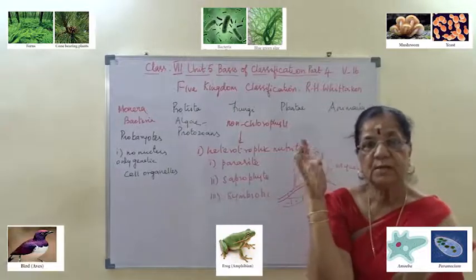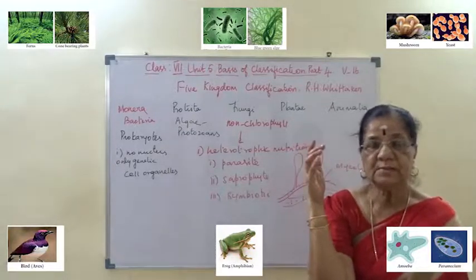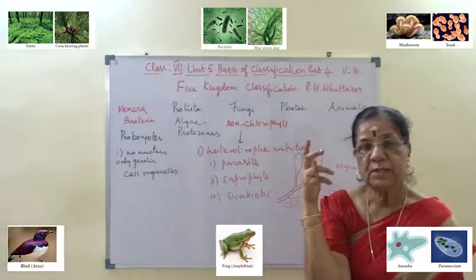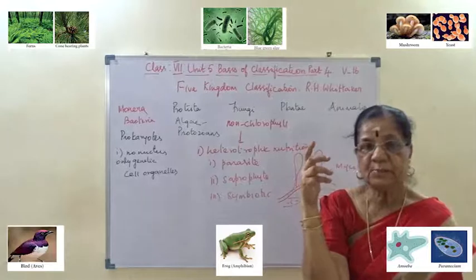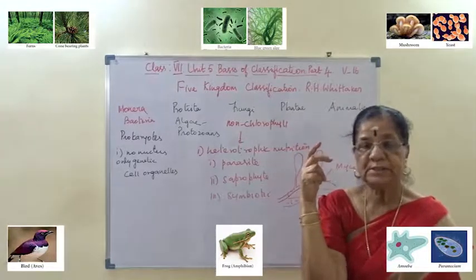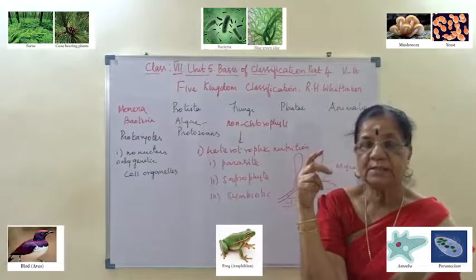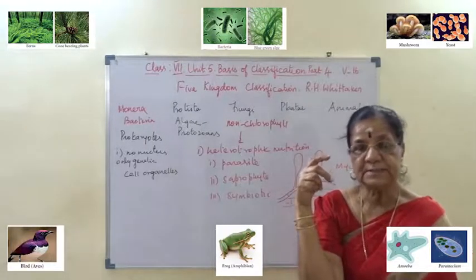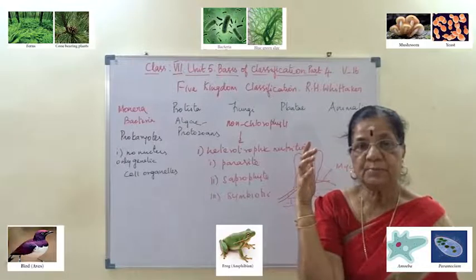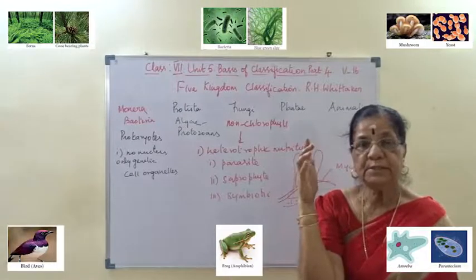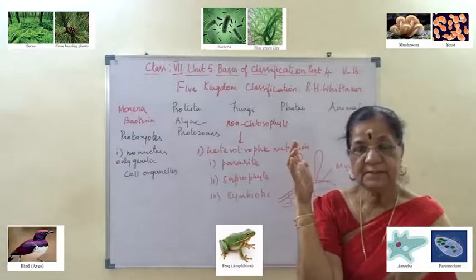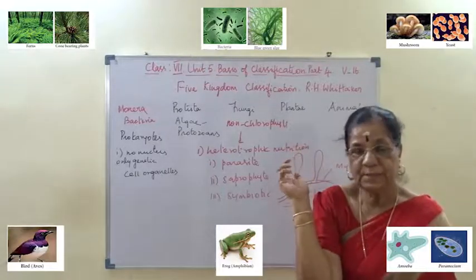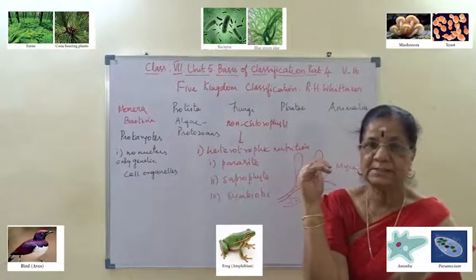We studied the characters of ferns: they have fronds, they reproduce asexually by the formation of spores, so it is called sporophyte, and they are ornamental plants. Same way, gymnosperms are woody, perennial, evergreen, with true root, stem and leaf. We have just studied those characters.